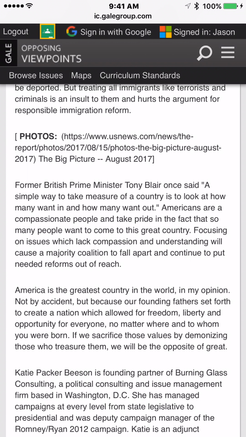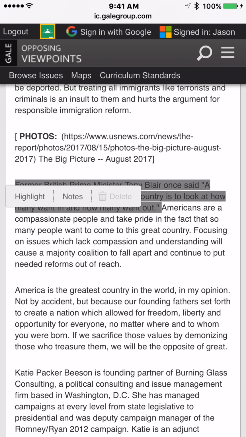Here's something that stands out to me. It's a quote. So this person is using a quote, and we could use their quote as well. It says, former British Prime Minister Tony Blair once said, "A simple way to take measure of a country is to look at how many want in and how many want out." Yeah, I like that. I'm going to click the last word and the first word, and I'm going to highlight that.